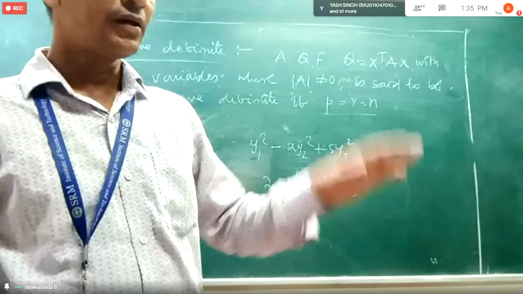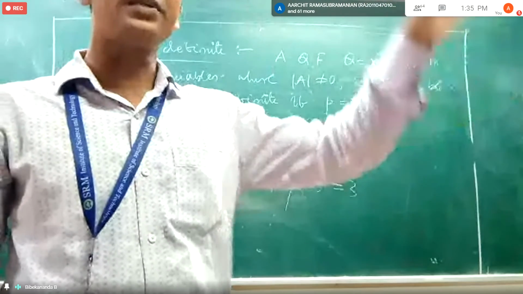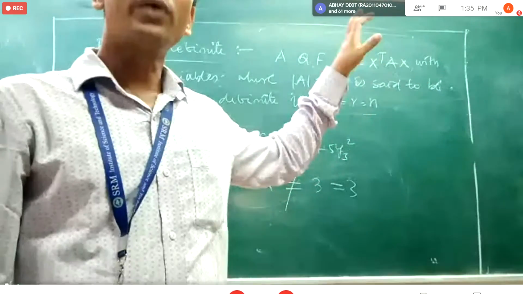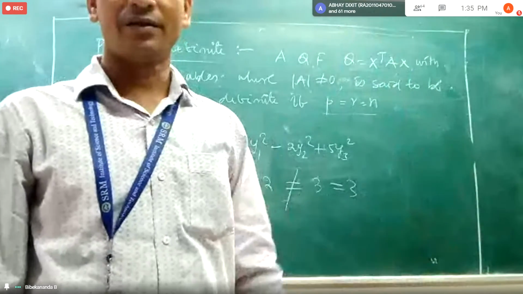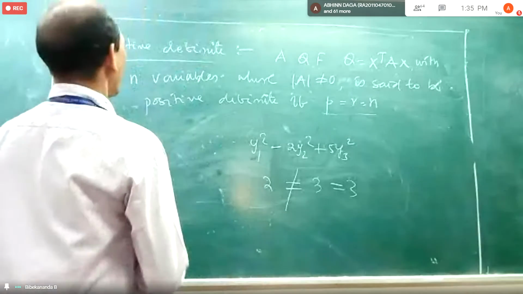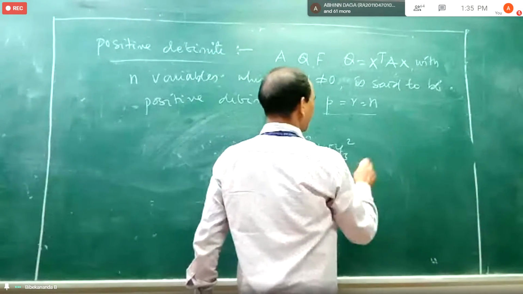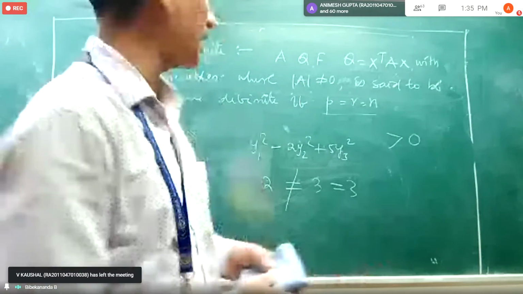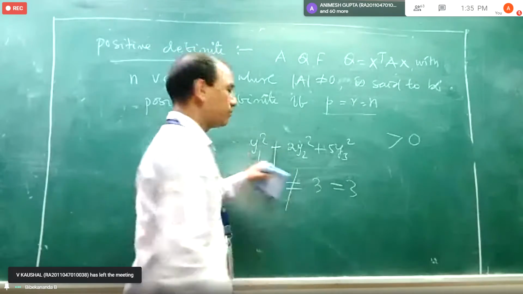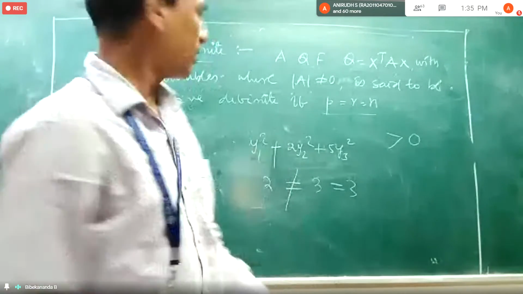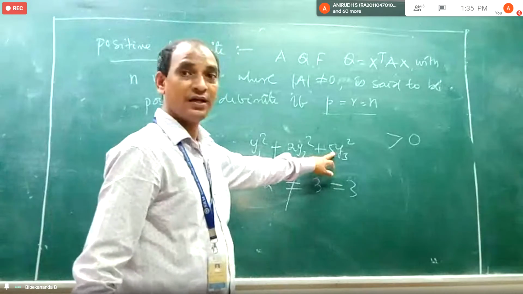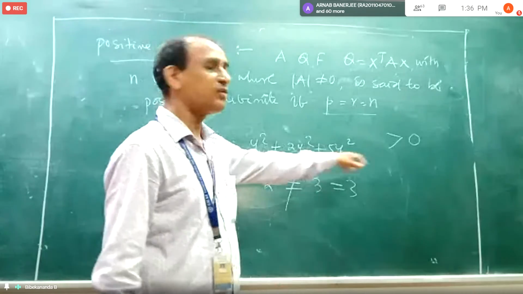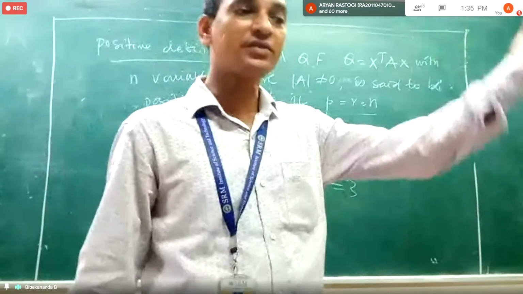If rank is equal to index equal to the number of unknowns, then the associated quadratic form will be positive definite. Positive definite means you remember that all the eigenvalues are greater than 0. Because here it is 1, here it is 2, here it is 5. There is no negative term at all, there is no 0 at all. So all the eigenvalues are positive.